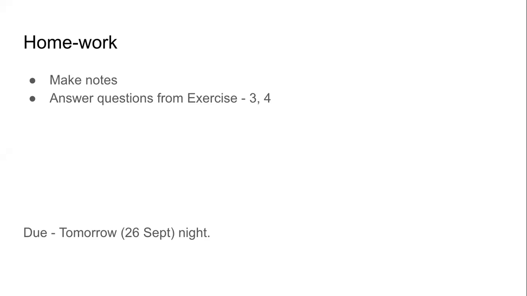There will be a match the following question. On the one side, we will have different examples of organisms, like starfish and goat, and on the other side, we will have bilateral symmetry and radial symmetry. We will have to match. We may even be asked to differentiate between radial and bilateral symmetry, but to write, explain, and describe these types of questions are generally not asked in the exam now. Complete the homework and submit.